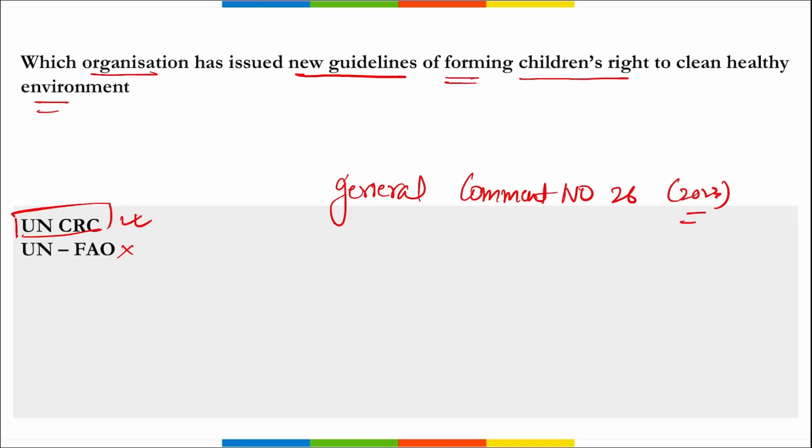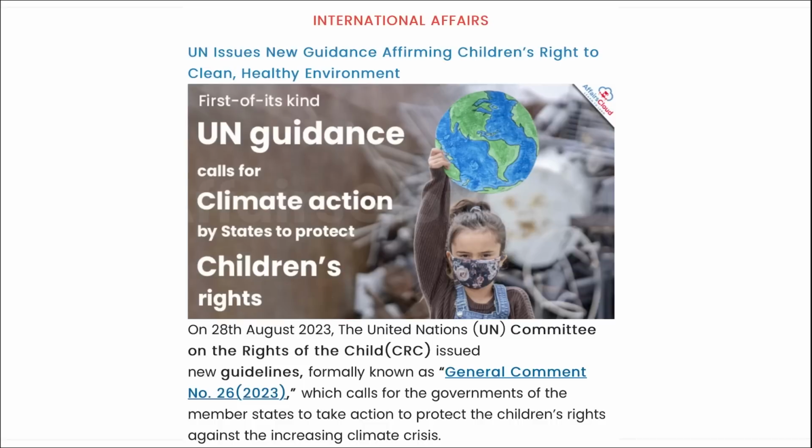Right? This calls for the government of the member states to take actions to protect the children's right against the increasing climate crisis. This marks the first time the committee has affirmed children's right to live in a clean, healthy and sustainable environment. So remember, it was your United Nations Committee on the Rights of Children, CRC. They have issued the new guidelines affirming the children's right to clean, healthy environment. Correct? And these guidelines provide a comprehensive interpretation of state obligations under UN Convention on the Rights of Children that has been ratified by 196 countries. Correct?